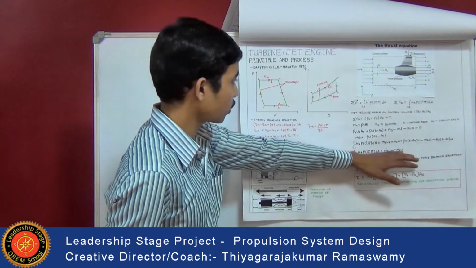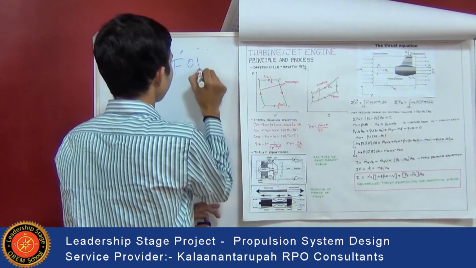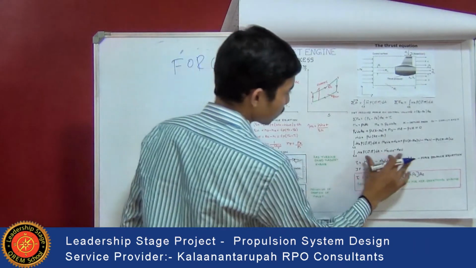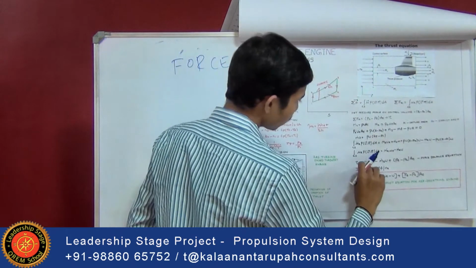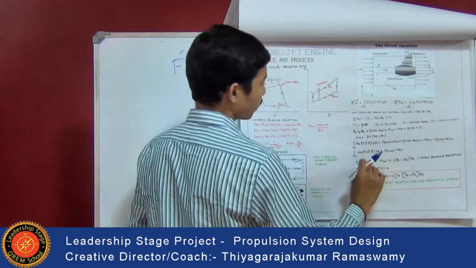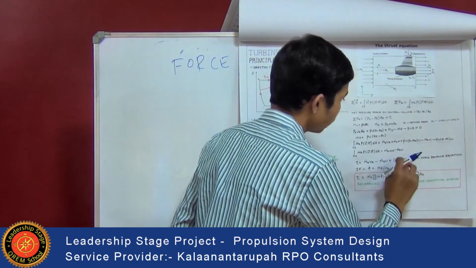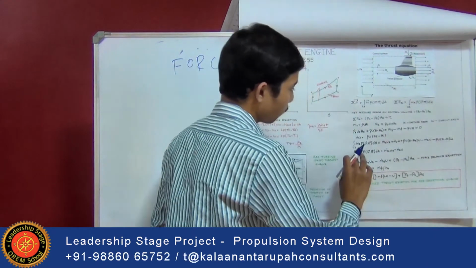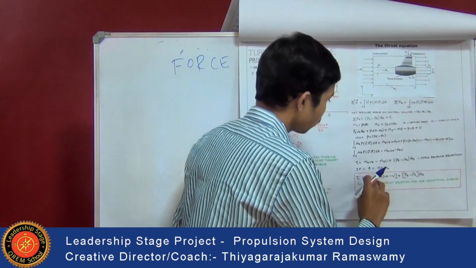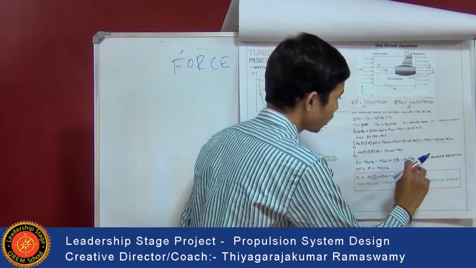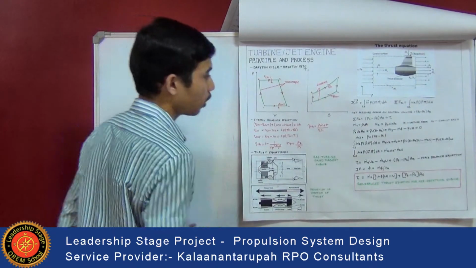Once the flux in the x direction is obtained, then we can obtain the force balance equation. This is important. After obtaining this, the force balance equation is applied in order to get the thrust, that is nothing but the reaction, which is equal to m_e into u_e, that is the exit velocity or exhaust velocity, minus m_a into u, plus (p_e minus p_a) into A_e. If the fuel ratio f is given, that is m_f to m_a, then the thrust is equal to m_a into [(1 plus f) u_e minus u] plus (p_e minus p_a) A_e. So this is the generalized thrust equation for all air breathing engines.